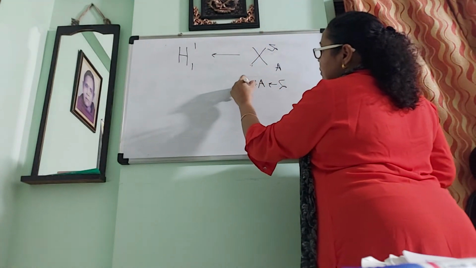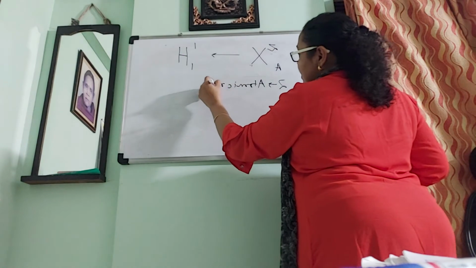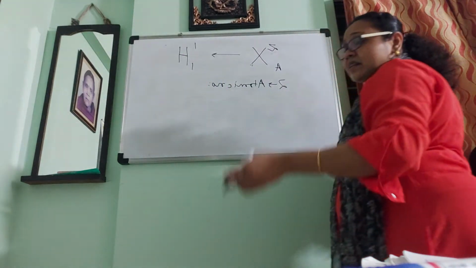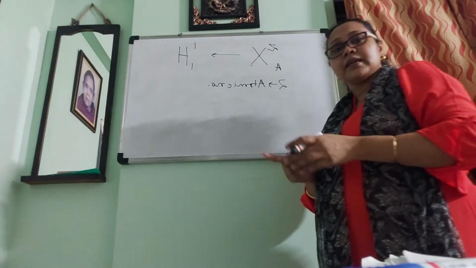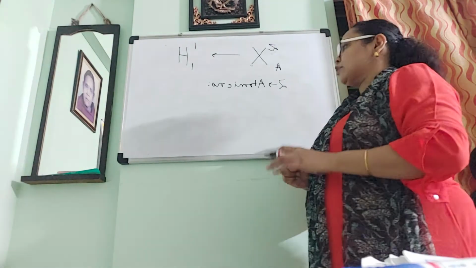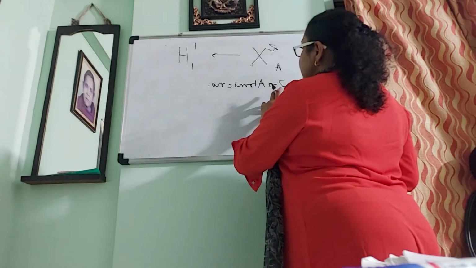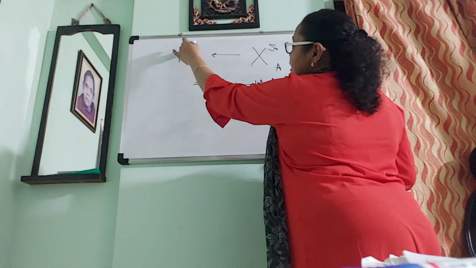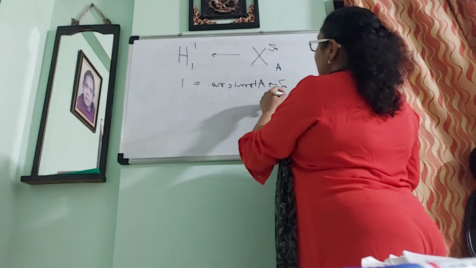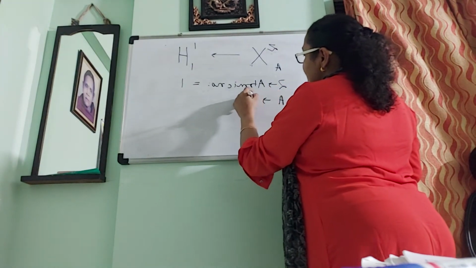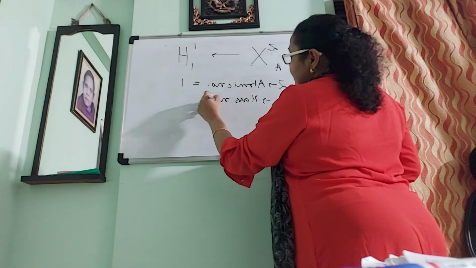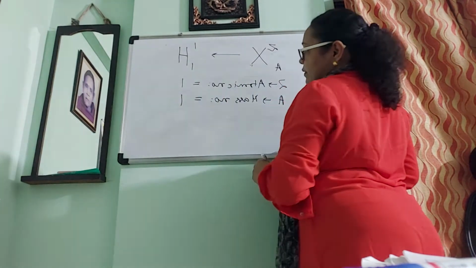Atomic number means the number of protons or the number of electrons in an atom. So Z, the atomic number for hydrogen, is 1. A, the mass number, is equal to 1.